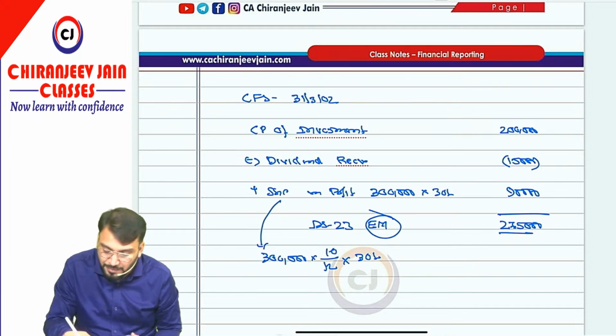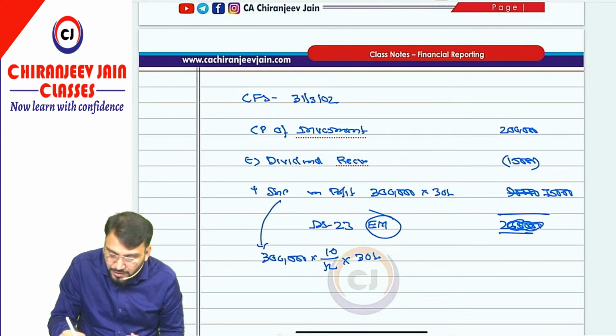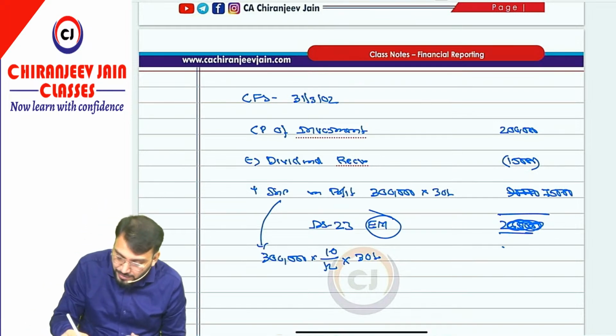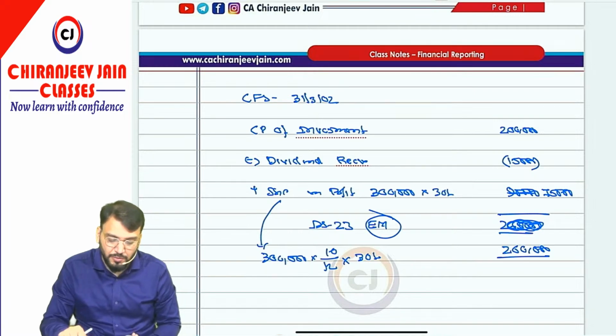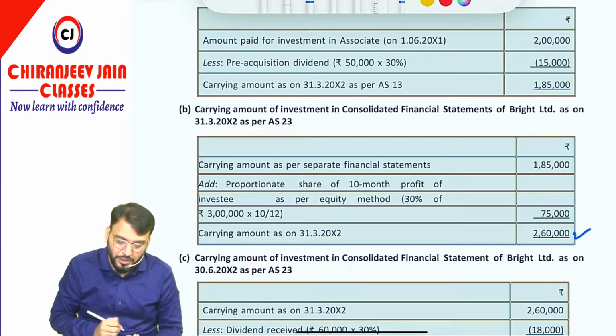How much is it coming? 75,000. So we'll add 75,000. Then your answer is what? It is 2 lakh minus 15,000 plus 75,000. That is 2 lakh 60,000 will be the answer. What is the answer given? 2 lakh 60,000. Got this point?